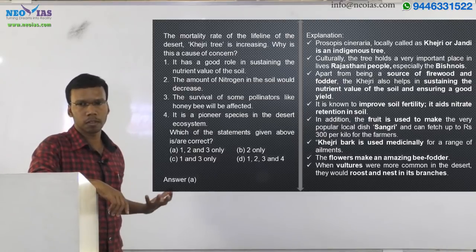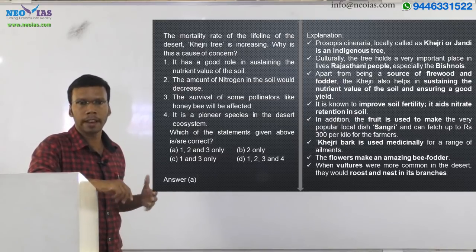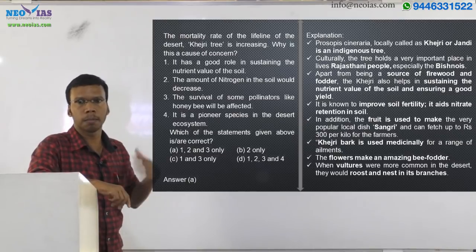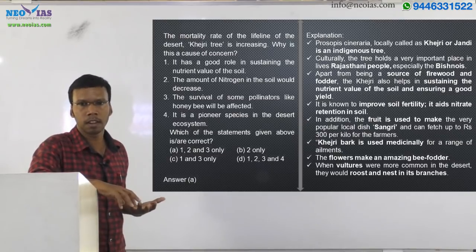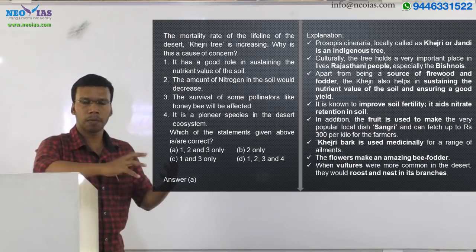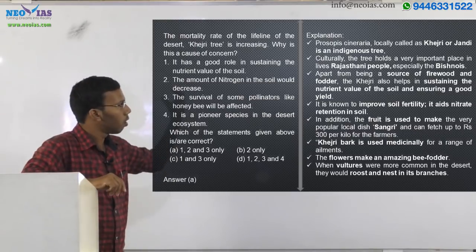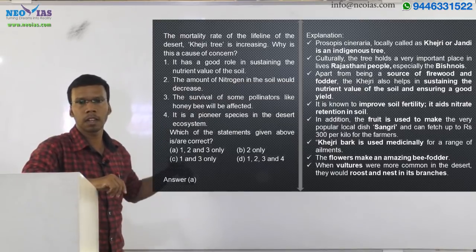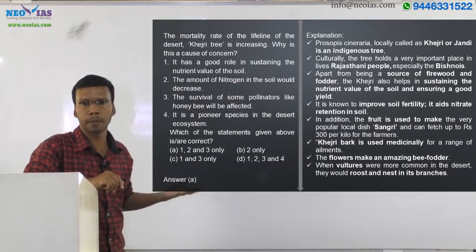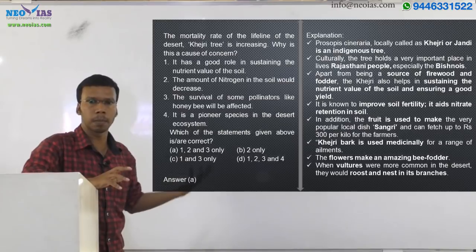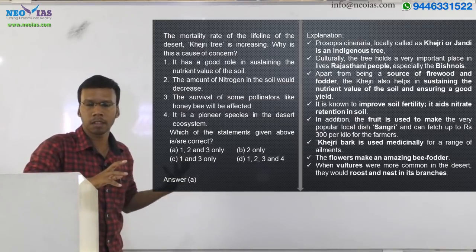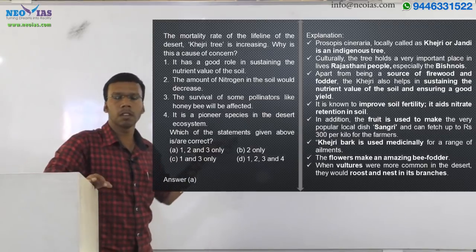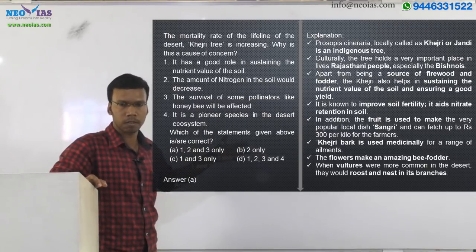Also, it has a fruit, and that fruit is used by the people there, as well as the birds, the butterflies, and the pollinators. The honeybees and butterflies depend on the fruits of that Khejri tree. So if anything happens to the tree, the insects in that region will also be affected. Insects means the honeybees or butterflies. They are the main pollinators, right? So they will also be affected if the trees decrease.